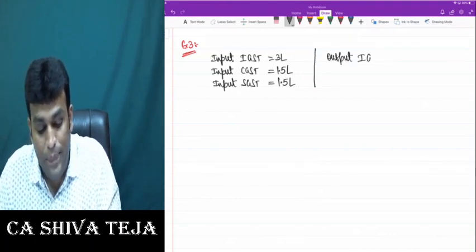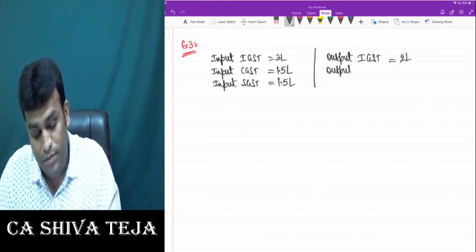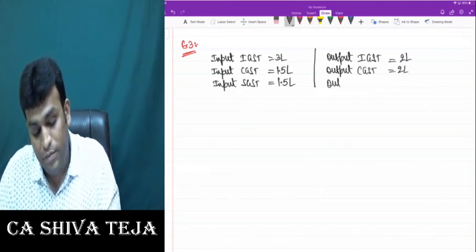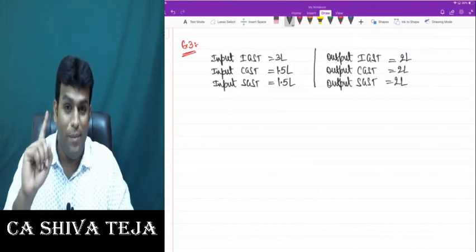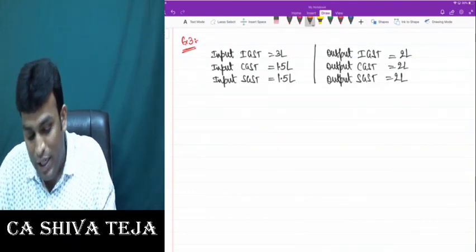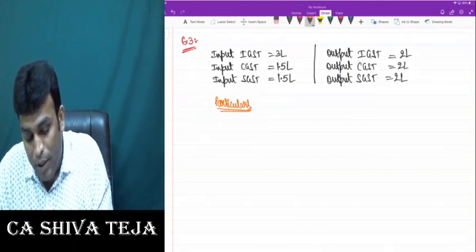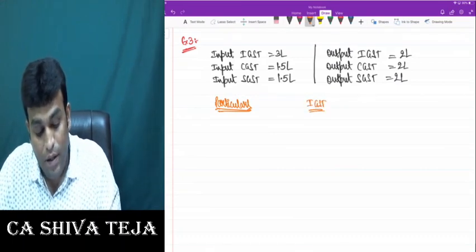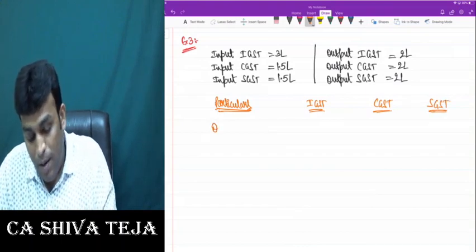Output IGST, let's say I take the figure as 2 lakhs. Then output CGST 2 lakhs. Then let's say output SGST also 2 lakhs only. Don't think it's the same as the last example. There's a difference here. Listen. Concentrate now. Let me give full clarity on the concept of utilization of input tax credit. Particulars, then IGST, CGST, SGST.